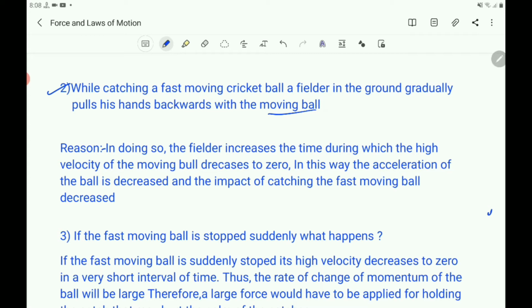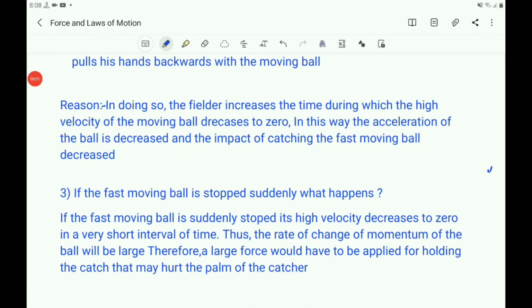What is the reason here? In doing so, the fielder increases the time during which the high velocity of the moving ball decreases to 0. In this way, the acceleration of the ball is decreased and the impact of catching the fast moving ball is decreased.